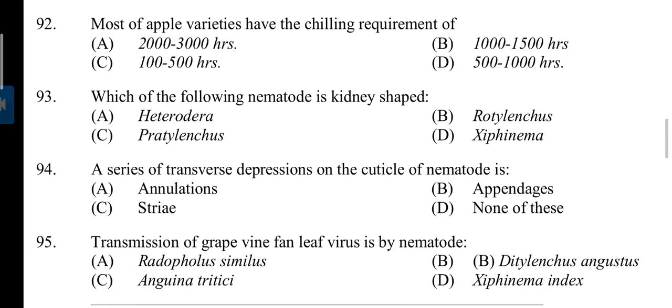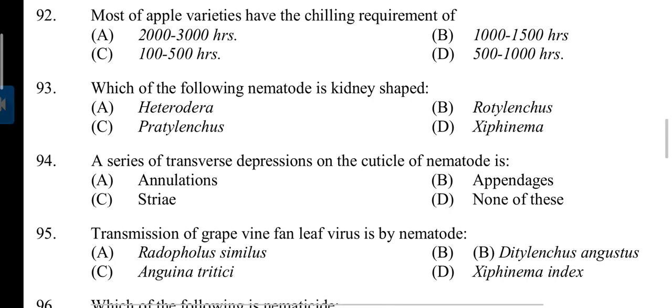92. Most of apple varieties have the chilling requirement of? Answer is B. 1000 to 1500 hours. 93. Which of the following nematode is kidney shaped? Answer is B. Rotylenchulus. 94.